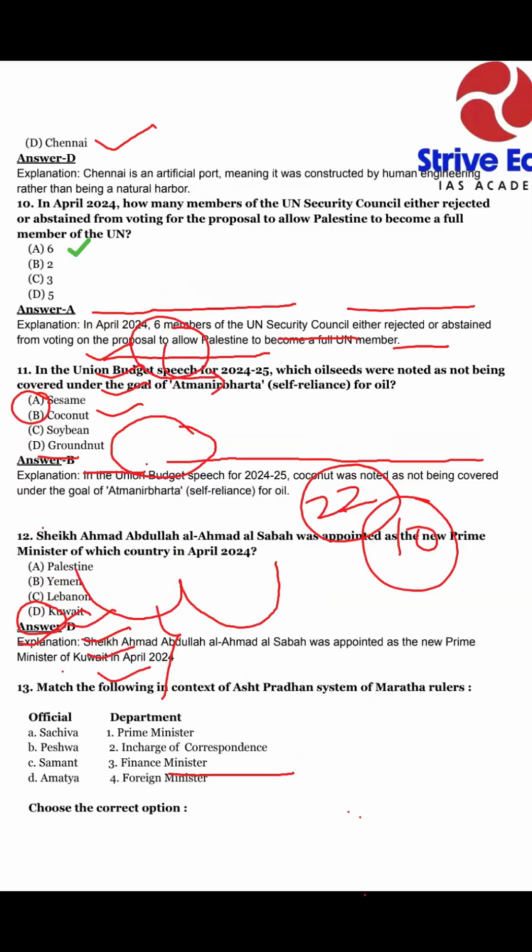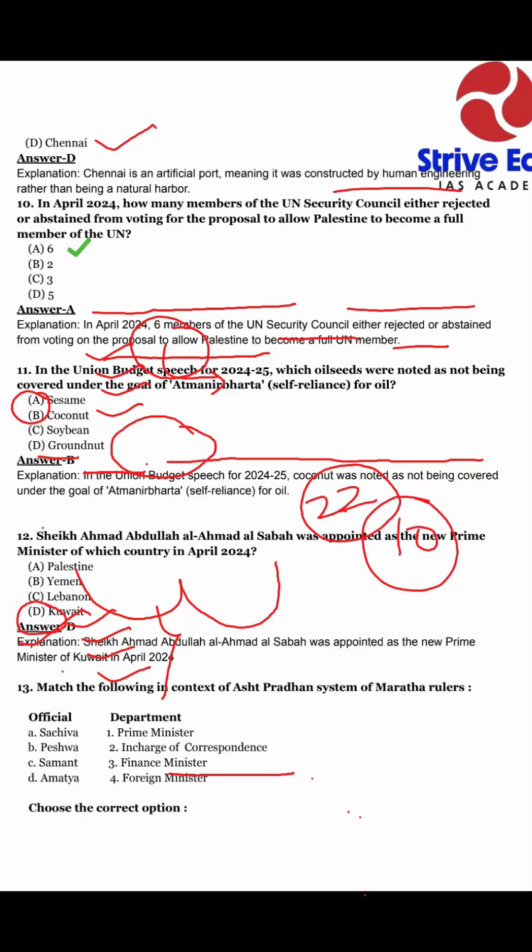Dear friends, you can see artificial ports and natural ports. Natural ports are those which are created by nature itself, but artificial ports are constructed by human engineering. So the answer is Chennai, option D. If you follow your current affairs, you can give your answer easily.